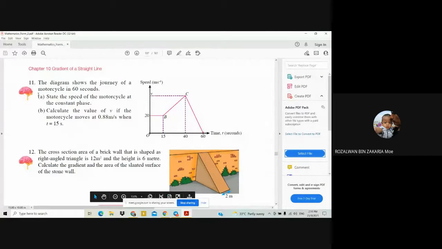Okay, class, question 11A. Dipita, can you tell me what is the answer, question 11A?